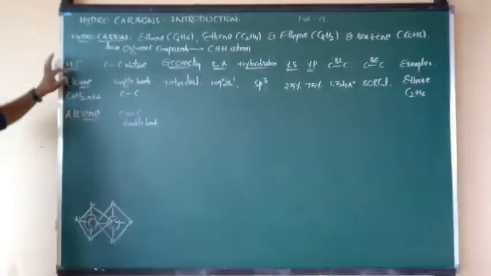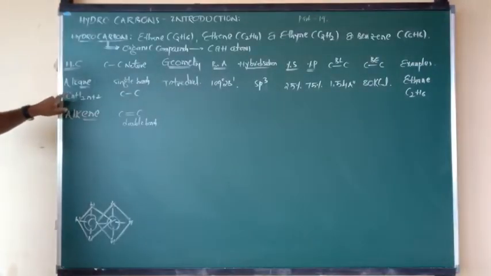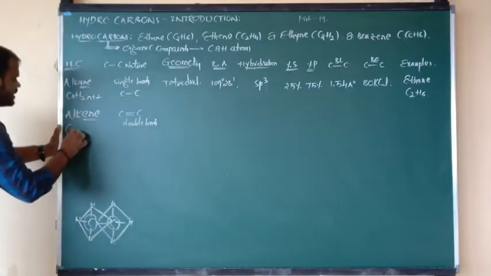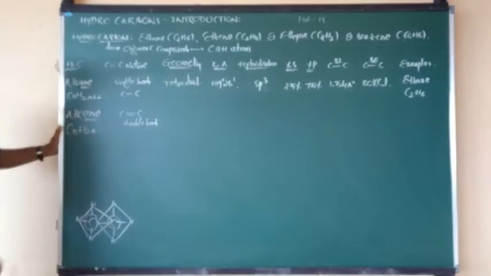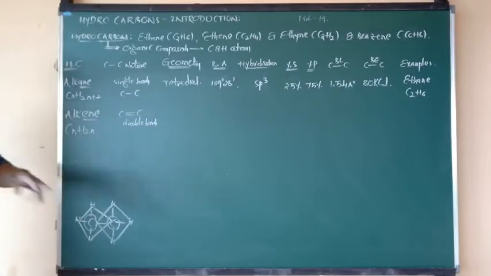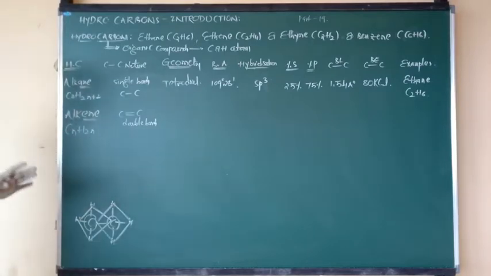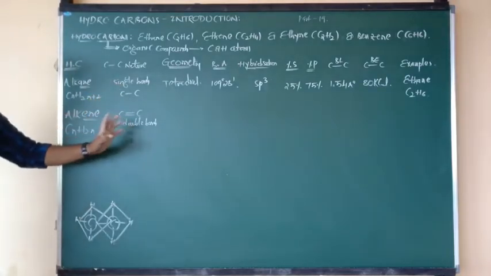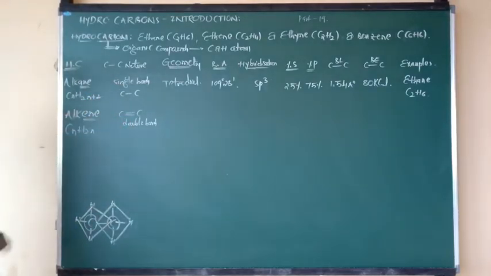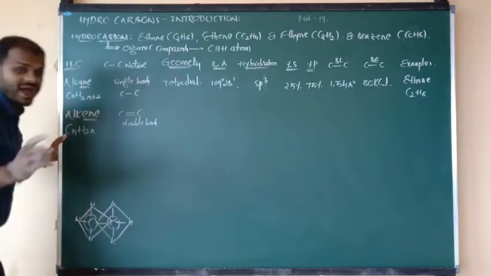Okay. Alkane general formula is CnH2n+2, but alkene's general formula is CnH2n, because we have to subtract 2. By the loss of 2 hydrogens, alkane changes into alkene. That is the difference. But the single bond changes into a double bond. Okay, yeah. Now I am going to show you an example again.